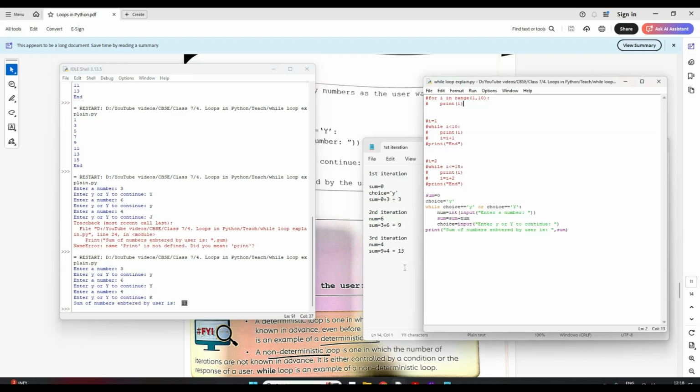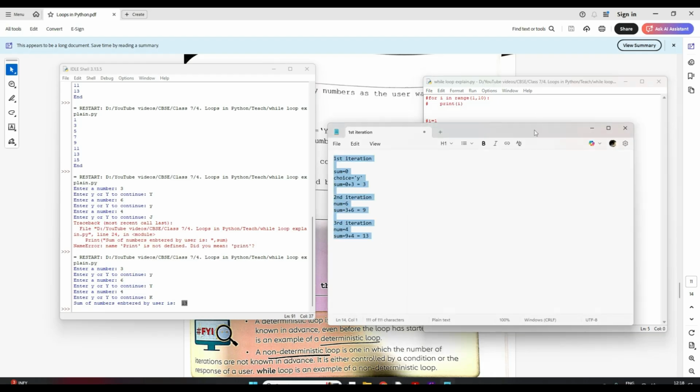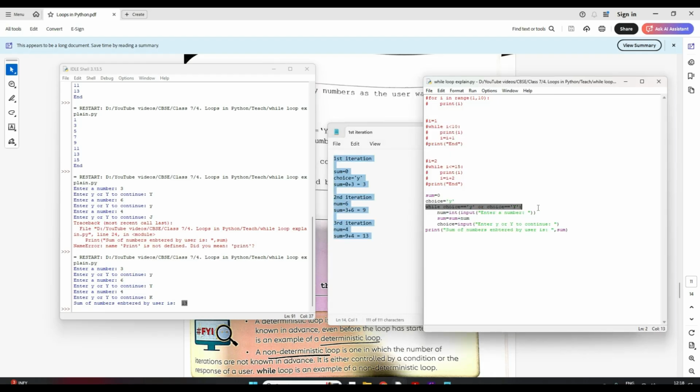Clear? Just tell me, is there any doubt that you all are having, students? I think it's very clear how it's going, the first iteration. So once this condition is not satisfied, it will come out and print the sum, the full sum. And remember students, all those statements that are indented are considered part of the while loop. One that is not indented with the while loop will be considered outside the while loop. Clear? Do let me know if you have any doubt in this. Okay, now let's move forward.